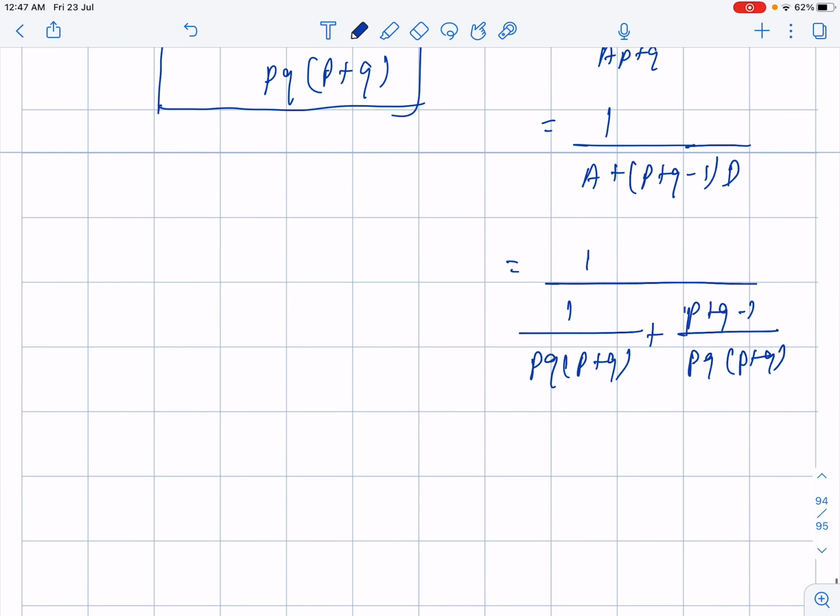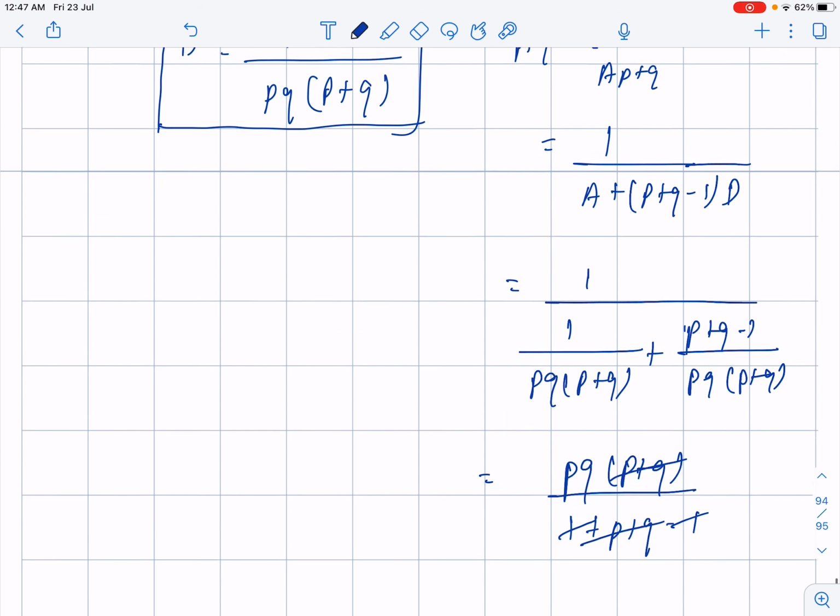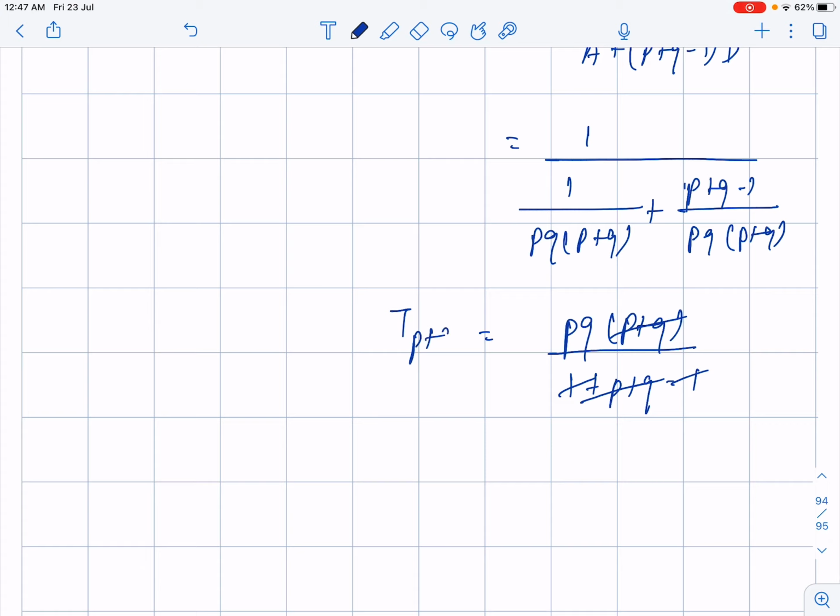The LCM is the same. The numerator becomes pq multiplied by (p plus q) divided by 1 plus (p plus q minus 1); plus 1 minus 1 gone, p plus q gone. So we get the value of T(p plus q) as pq only.